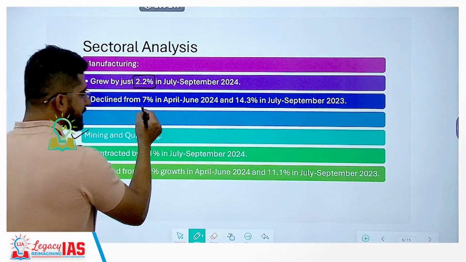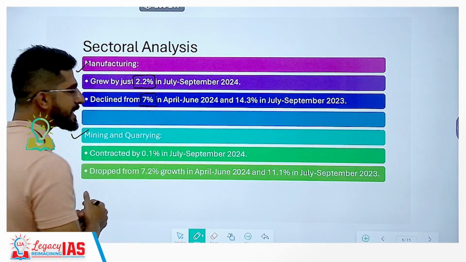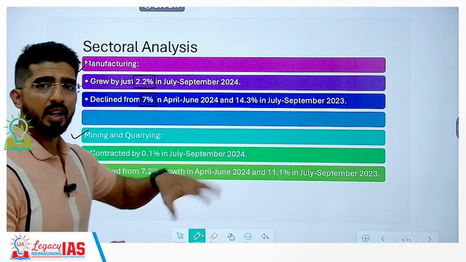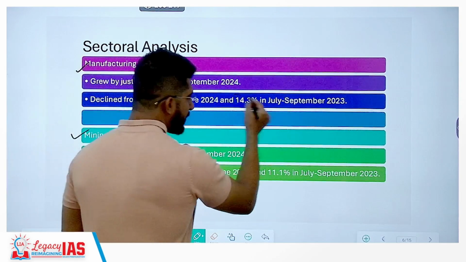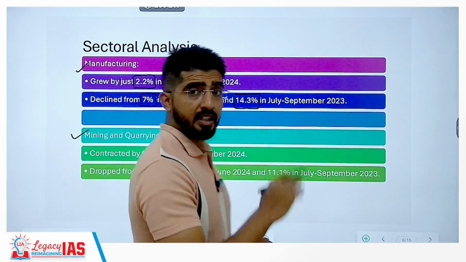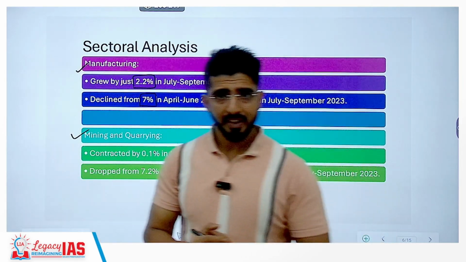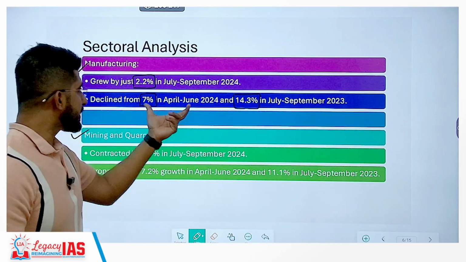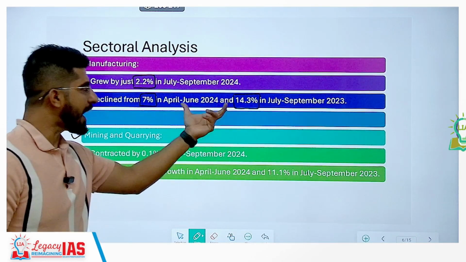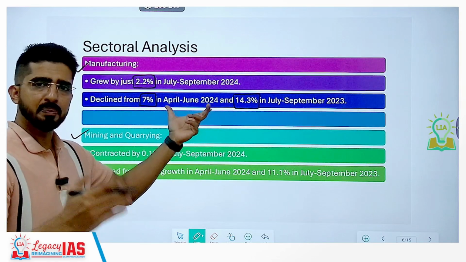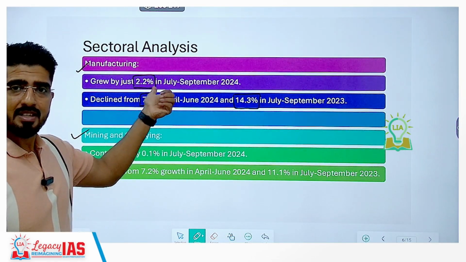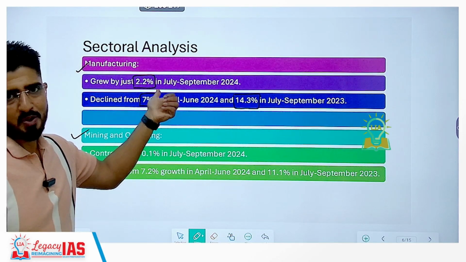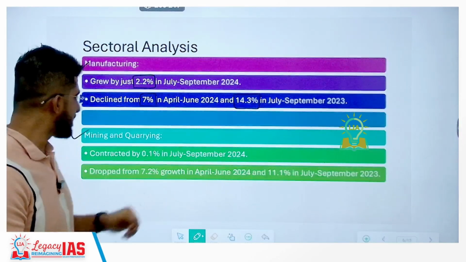But that is less than the 7% that we saw in the previous quarter, Q1 of 24-25. In fact, in the previous year's same quarter, it was 14.3%. Usually the manufacturing sector has to be performing above 6%, 7%. But we see that the performance is in the positive, but just 2.2%. So this has contributed to the slump.